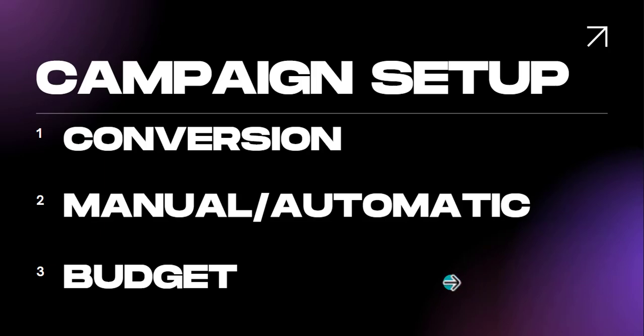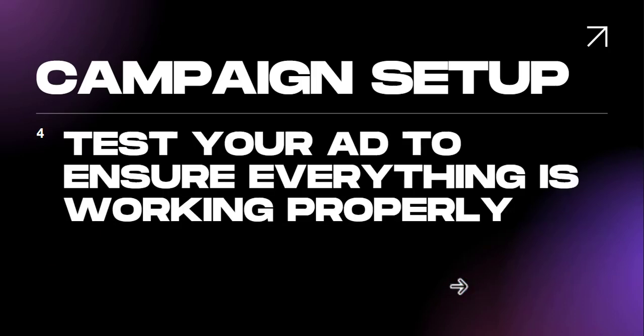Then the last thing is the budget. The budget is the amount you want Facebook to spend. It's going to tell you your budget per ad set, and you're going to fix an amount for your ad set. I'm going to be showing you all of this, inshallah. The last thing after that is when we are done setting up all of our ads, we'll need to test it to ensure that every single thing is working properly. And then we'll start running our ads. I'm going to be showing you all of this soon, inshallah.